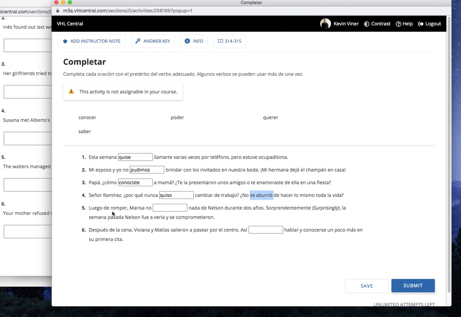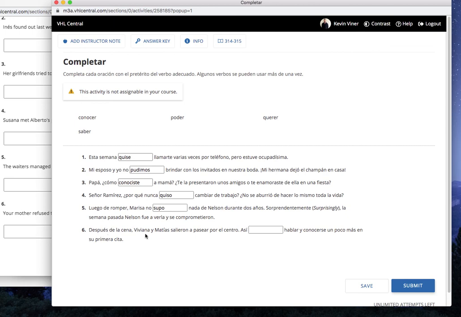5. Luego de romper, Marisa no blank nada de Nelson durante 2 años. Sorprendentemente, la semana pasada Nelson fue a verla y se comprometieron. Alright, pause it. And we're back. Here would be supo. Right? Marisa didn't find anything out. She didn't learn anything about Nelson for 2 years.